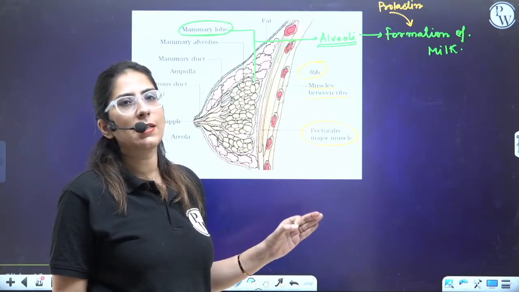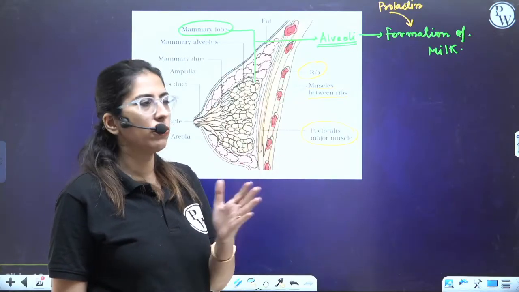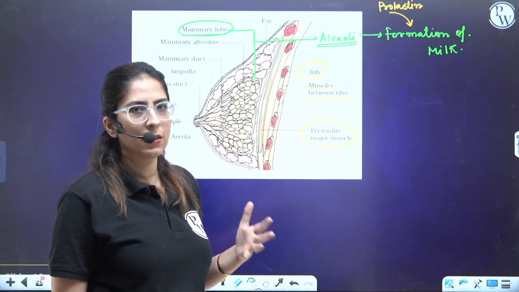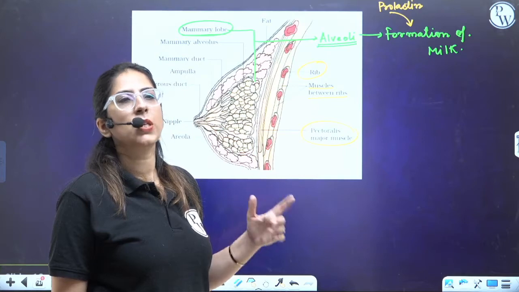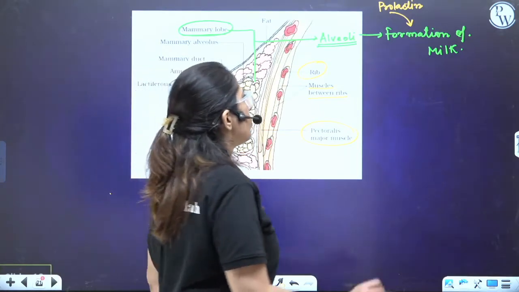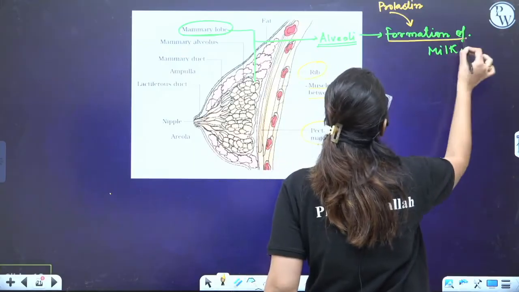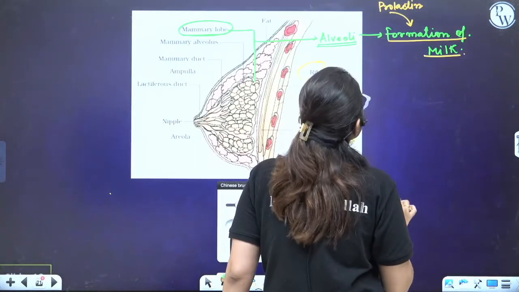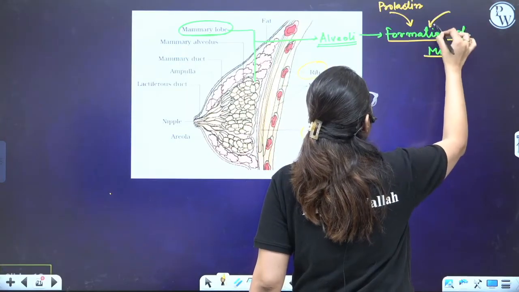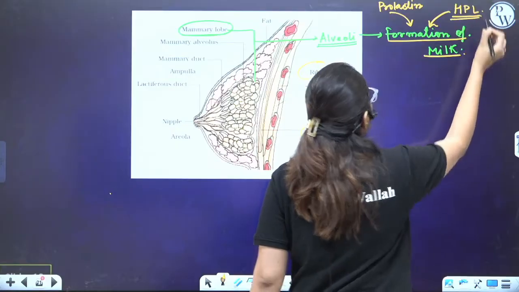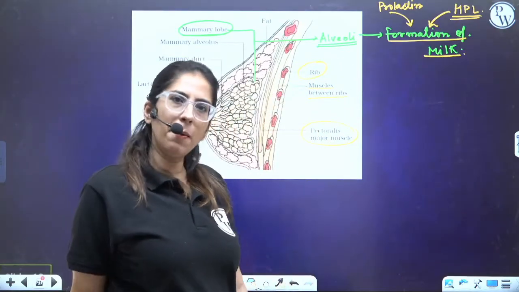And this occurs at the time of pregnancy. During the later part of the third trimester of the pregnancy, this starts occurring. Many times it is a positive reflex that after the birth also it happens. So that I'll explain later on. Formation of milk. Now, this is also under the control of HPL, human placental lactogen, right, which is secreted by the placenta.